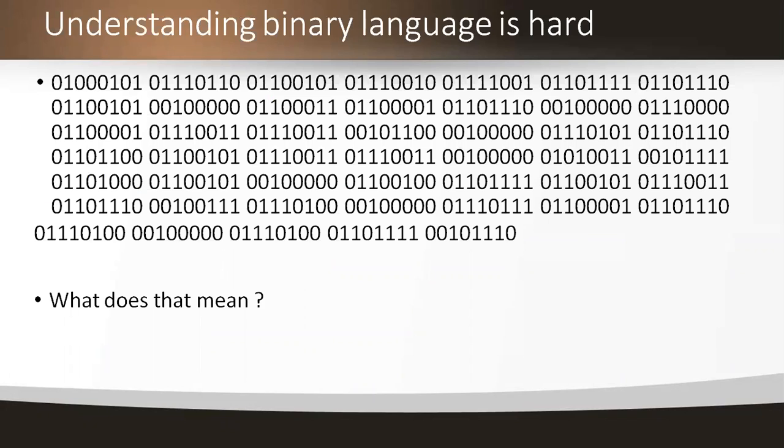Because binary language has only two alphabets, as I already said, zeros and ones. To instruct the hardware, codes must be written in a binary format, which is simply a series of zeros and ones. See here, by seeing the slide, do you all understand what the code is? Can you all define what it is?